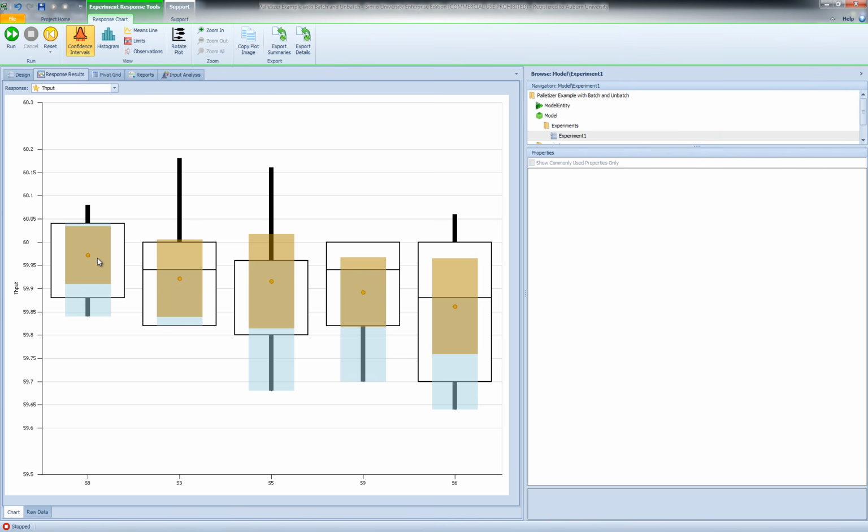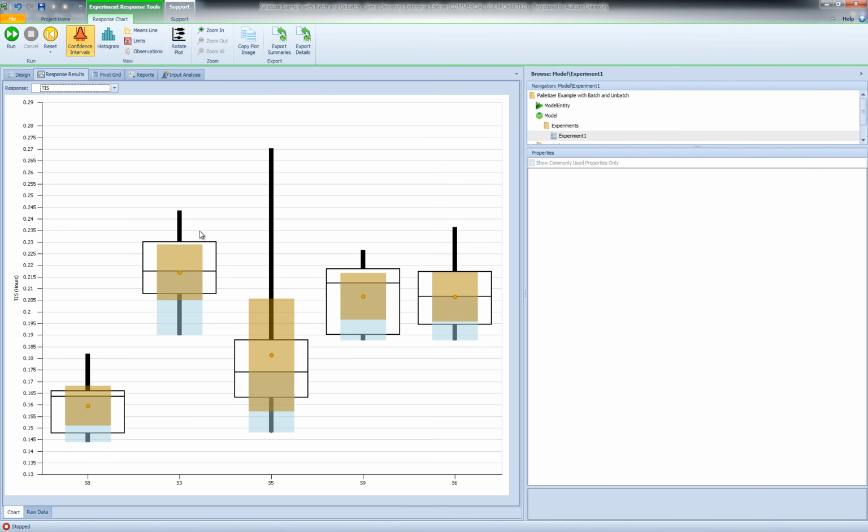But since we have these wide confidence intervals, it's really hard to determine which one is the best among these five in terms of the throughput. So this one has the highest average, but the confidence interval goes down to 59.84. So the average for this one can be very well down here, while the average for this one can be up here. So it's based on the number of replications I have right now. Since I have a high sampling error, it's really hard to statistically establish which one is the best among these five scenarios.